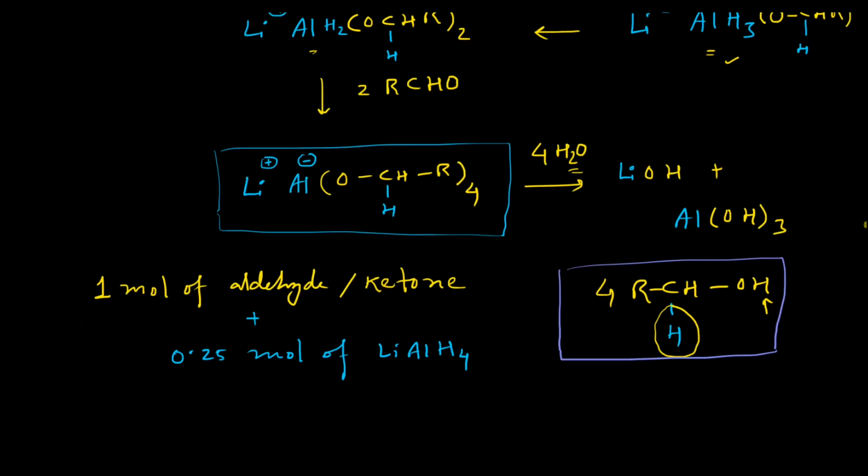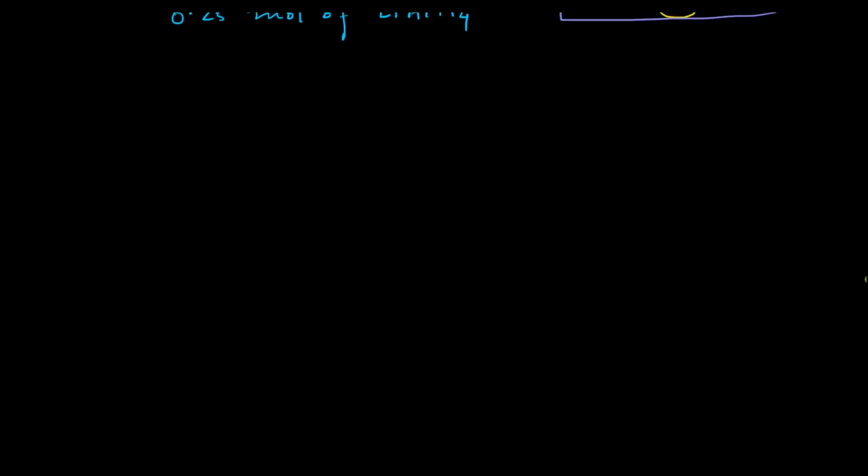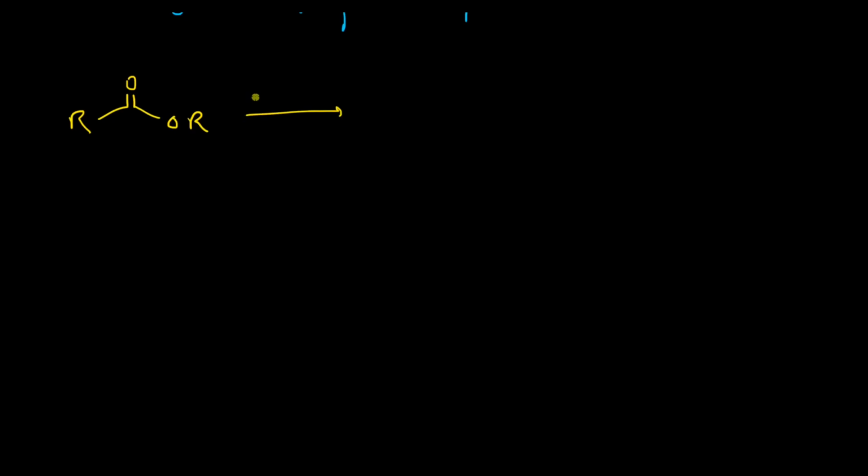Now let us consider the mechanism of the reduction of ester compounds. This is an ester molecule. The first step will be exactly the same as in the case of a ketone or aldehyde, that is, lithium will undergo a Lewis acid-base type of interaction and produce this intermediate.